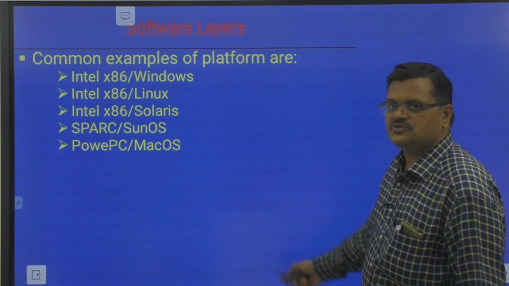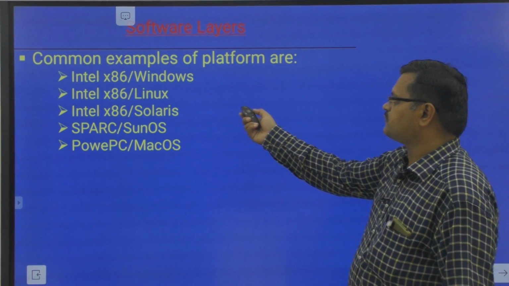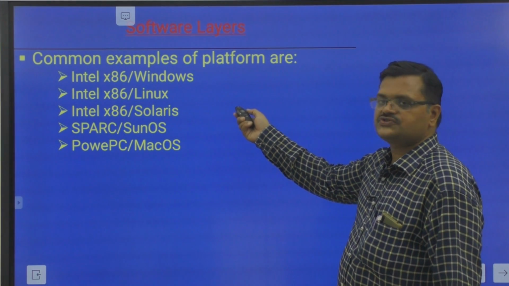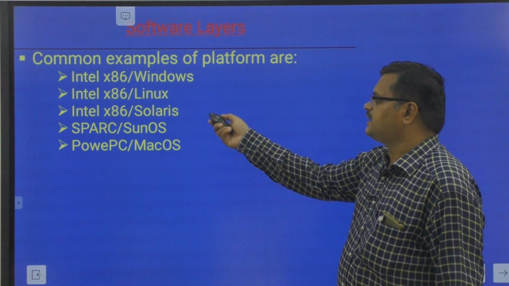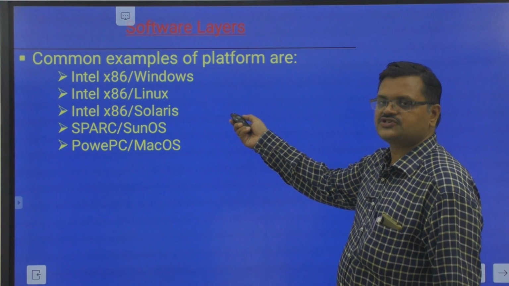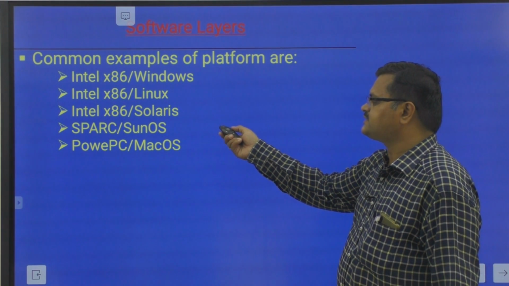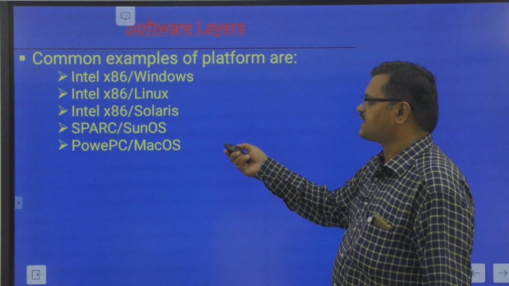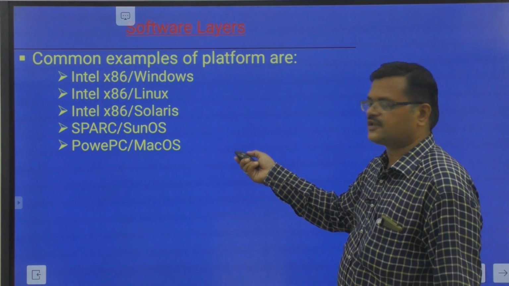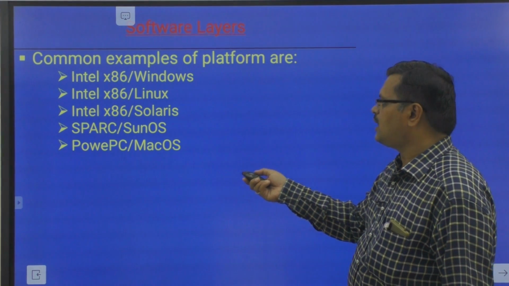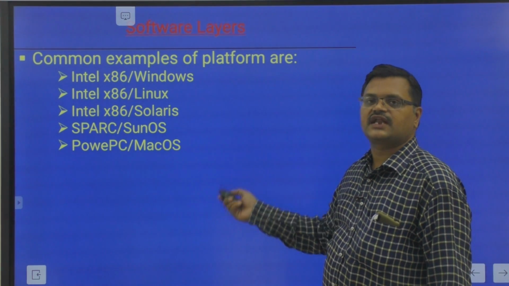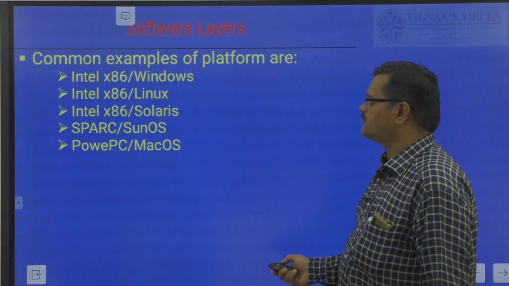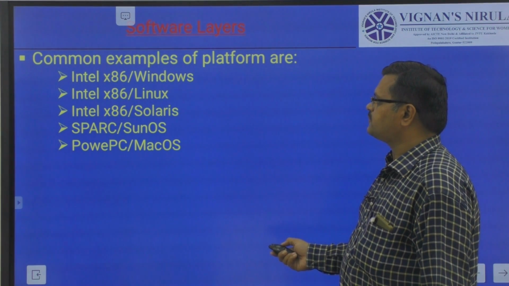What are the common examples of a combination of hardware layer and software? For example, Intel x86, the x86 Intel processor, and Windows operating system. This is a platform. Intel x86 and Linux operating system is another platform. Intel x86 and Solaris is another platform. SPARC, Sun SPARC and SunOS, that is another platform. PowerPC from IBM and Mac OS from Macintosh is another platform. These are the different examples of software platforms.